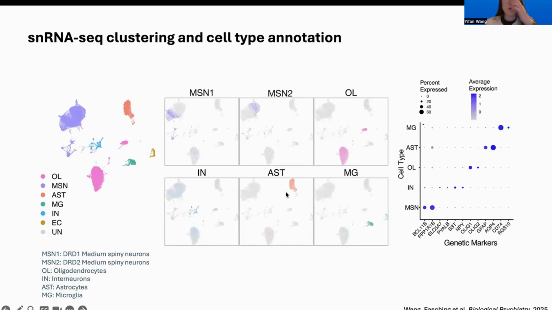And then in the middle, we're able to see the genetic markers for each specific cell type, as well as from our data, we're actually able to see a clear separation of DRD1 and DRD2 medium spiny neurons in our single-cell RNA-seq data. And on the right, I am showing a panel of how genetic markers are enriched in each cell type. The larger the dot size is, the higher the average expression of specific genes within a specific cell type. For example, we could see the higher expression of CD74 and RGS10 in microglia here compared to all the other cell types.